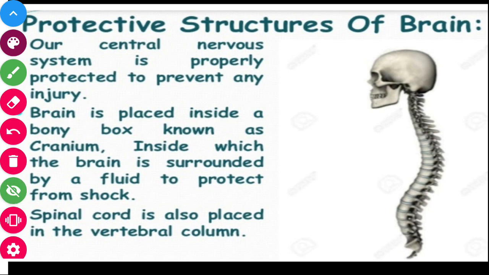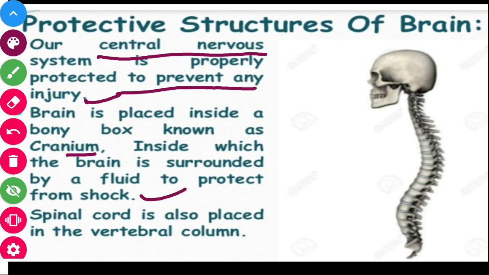As the brain is one of the important parts of our body, it should be protected. That is, the CNS, constituting your spinal cord and brain, must be protected as it is one of the important parts of our nervous system. Our central nervous system is properly protected to prevent any injury. The brain is placed inside the bony box known as the cranium, inside which the brain is surrounded by a fluid to protect it from shock. And the spinal cord is protected in the vertebral column. So this part is your vertebral column and this part is your skull.